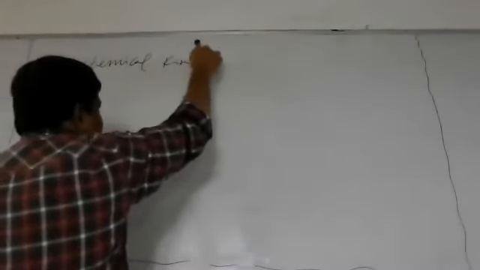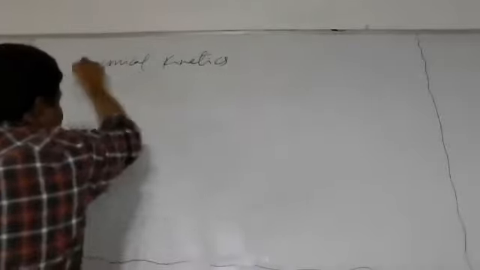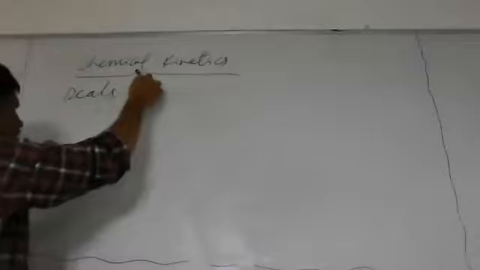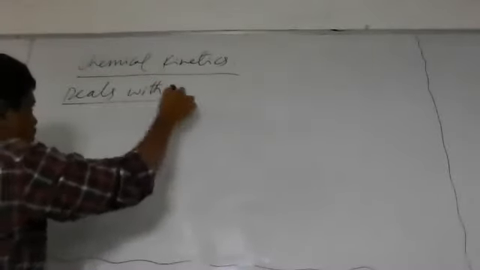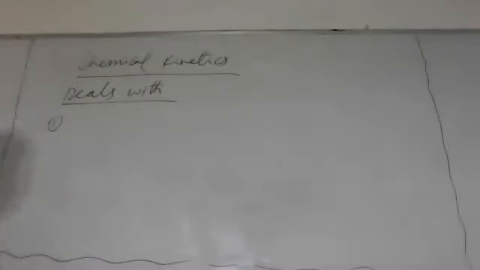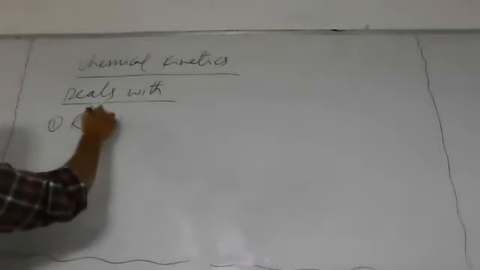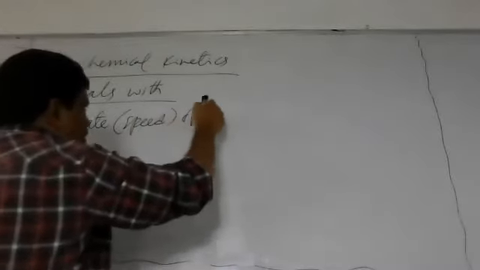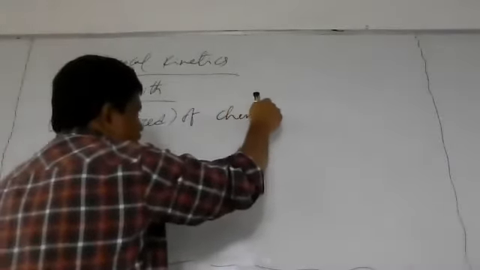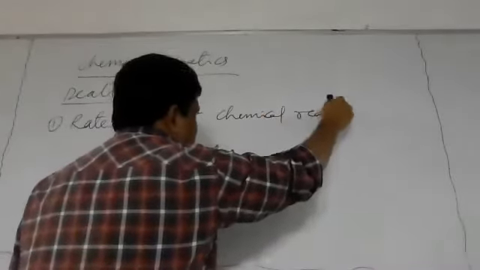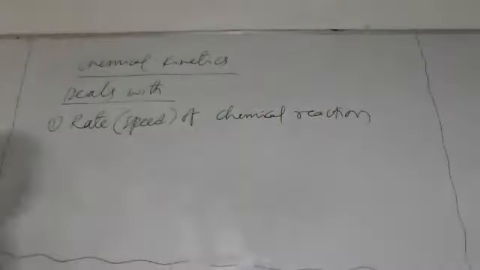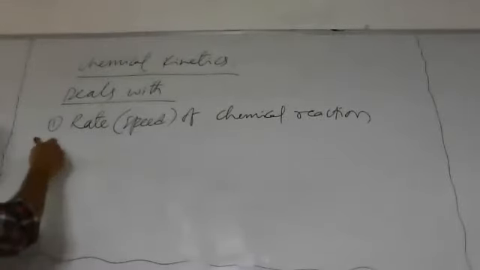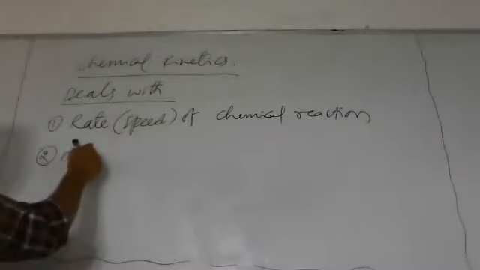Chemical kinetics deals with what? First one, rate of chemical reaction. Rate of chemical reaction means the speed of chemical reaction. So the rate of chemical reaction can be dealt with by chemical kinetics. And the second one is mechanism.